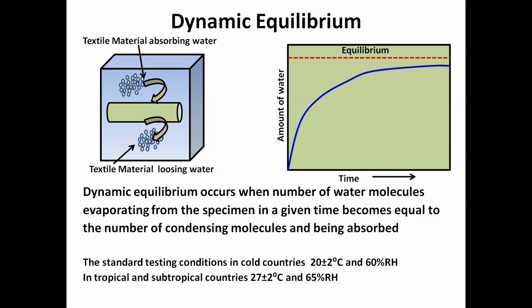Particularly in cold countries, the temperature is maintained at 20 plus minus 2 degrees centigrade and the relative humidity is 60%. But in tropical and subtropical countries, the temperature remains 27 plus minus 2 degrees centigrade and the RH is 65% relative humidity.